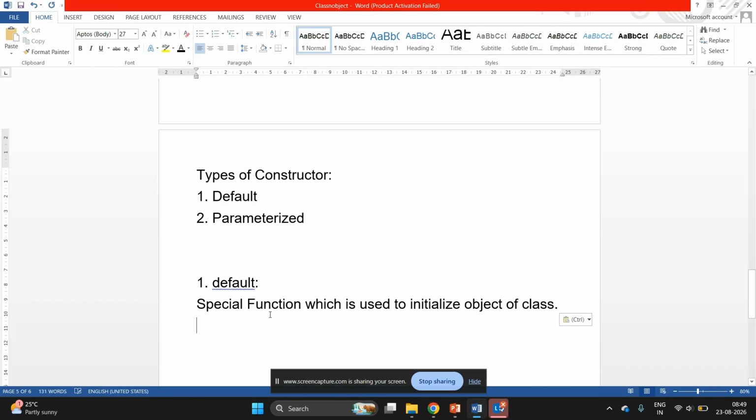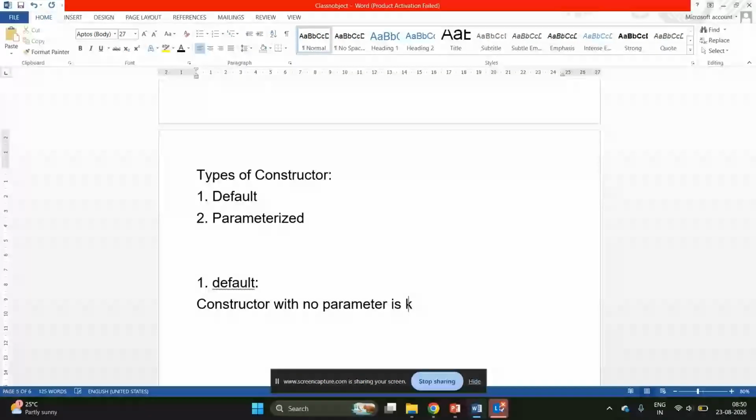Default constructor is a constructor with no parameters. A constructor with no parameter is known as default constructor.